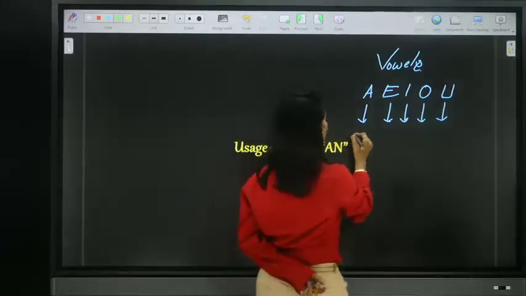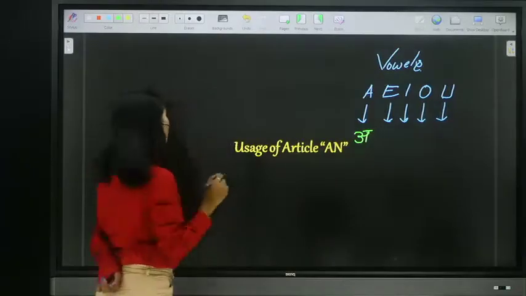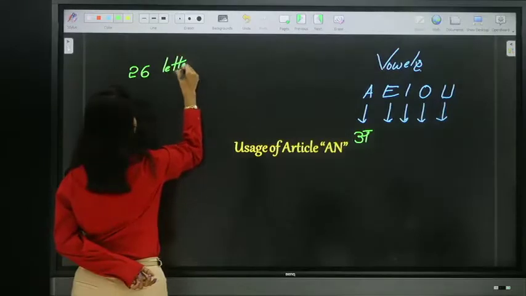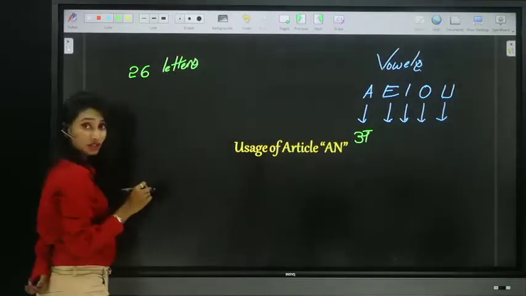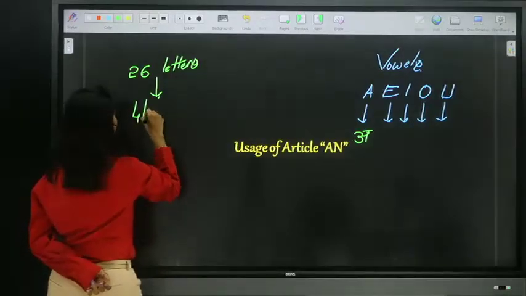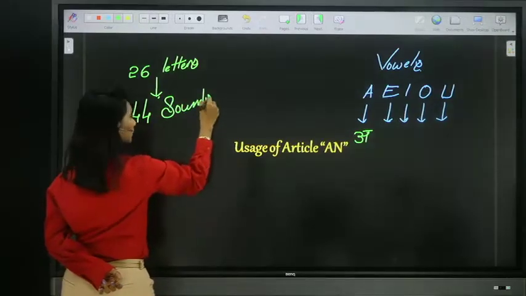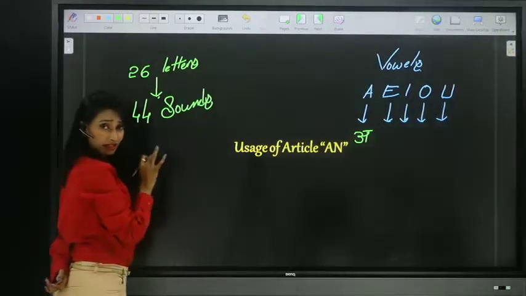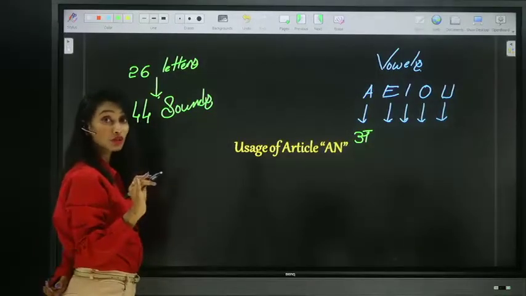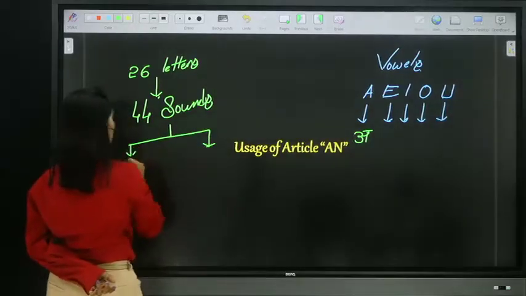Here, A means a sound. So, in English, there are only 26 letters, but these 26 letters produce 44 sounds. If you know anything about phonetics, you can understand this better. 26 letters only, but those 26 letters produce 44 sounds, and these 44 sounds are categorized into two types.